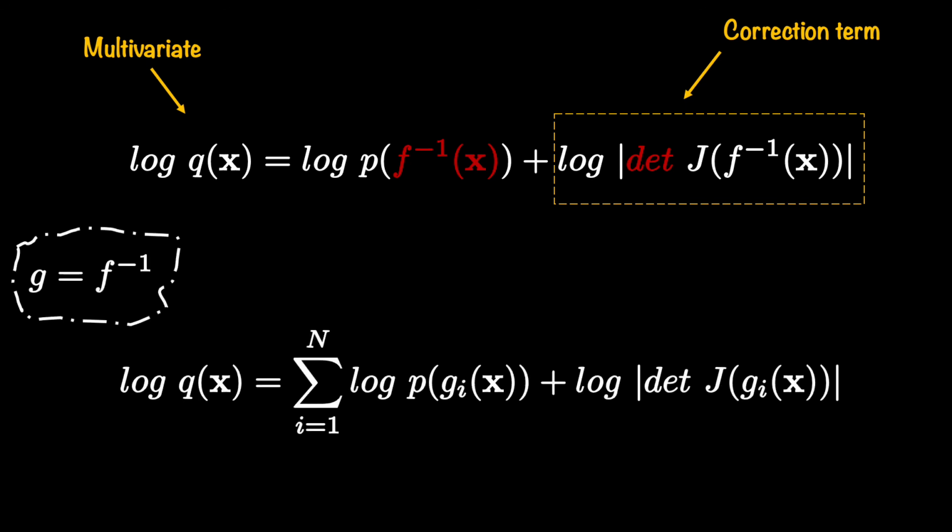Now the change that we are making here is that we are now using not just one function but rather a sequence of functions. And hence you see that there is a summation notation which goes from 1 to n. N essentially is indicating the number of functions in our composition chain, where each function is an analytically invertible function.